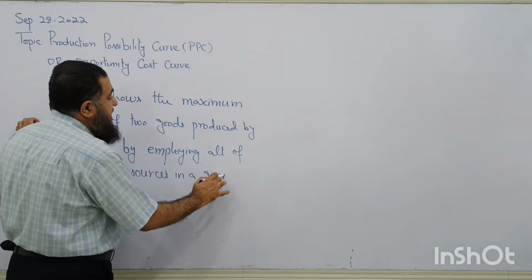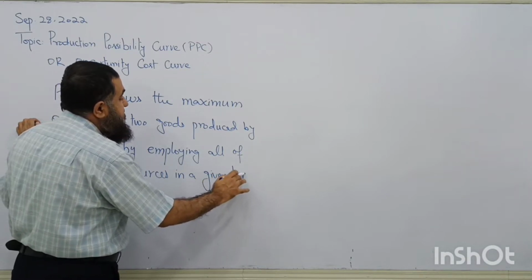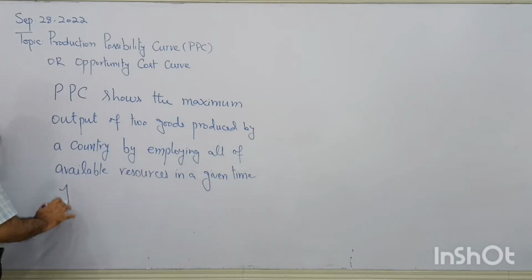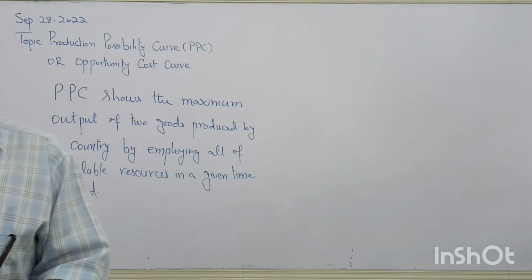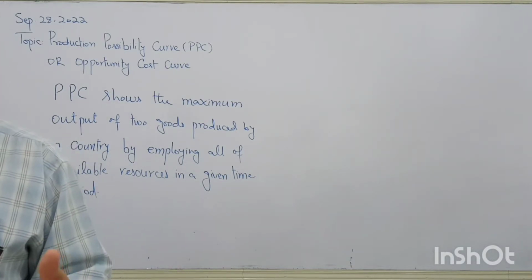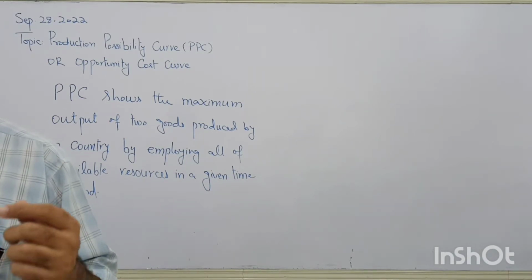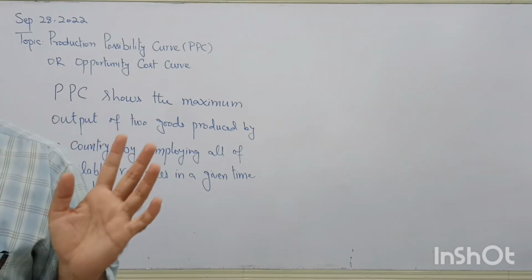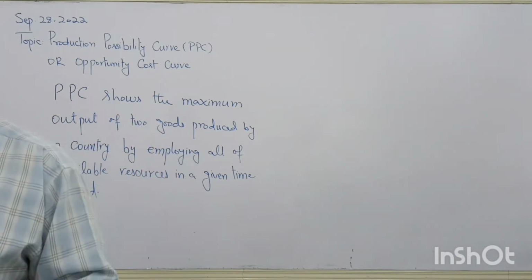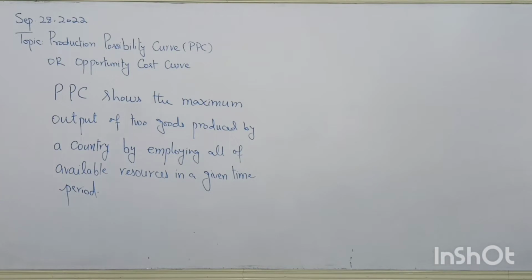How much can a country produce? Like in one year, in one period of time, how much of the two goods can a country produce? Or we say it shows the possibilities of production of the two goods when all the resources of the country have been fully employed in a given time. There are different possibilities of production. So we take, for simplicity, two types of goods in our study of PPC.